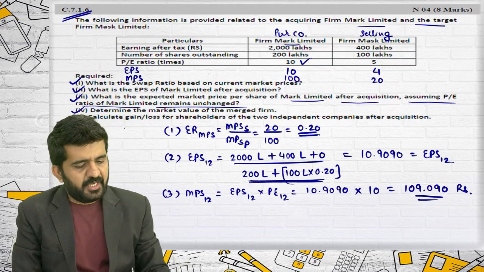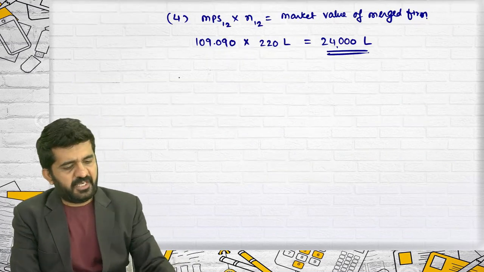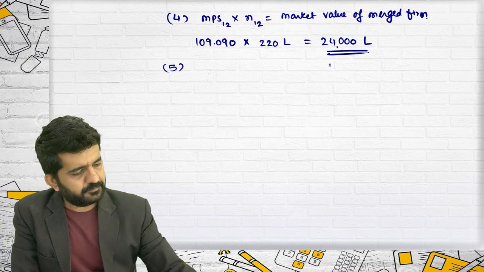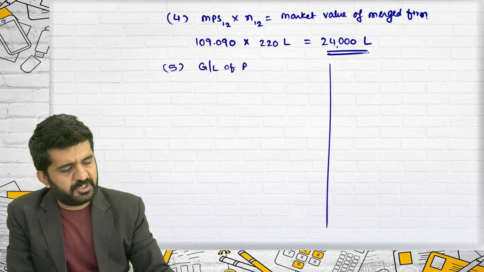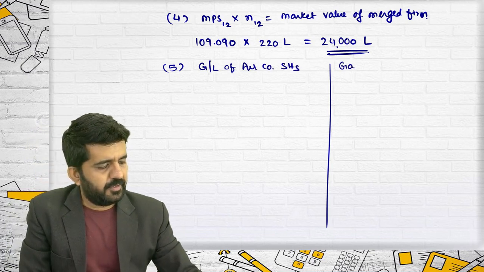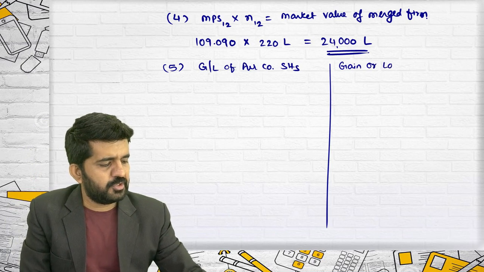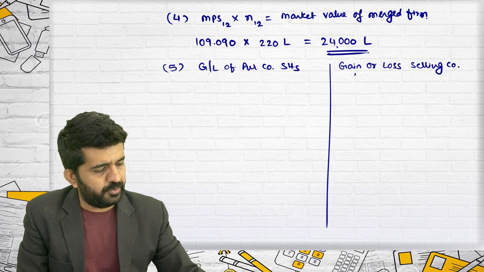Fourth, calculate gain or loss of shareholders of two independent companies after acquisition. Gain or loss of purchasing company's shareholders. Gain or loss of selling company's shareholders.